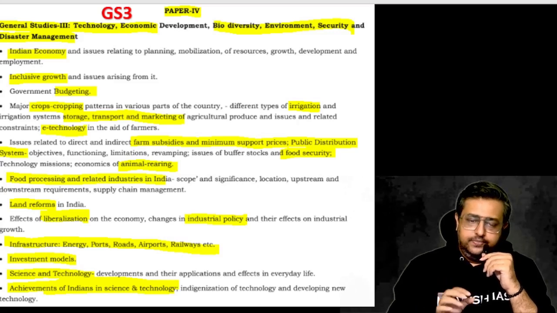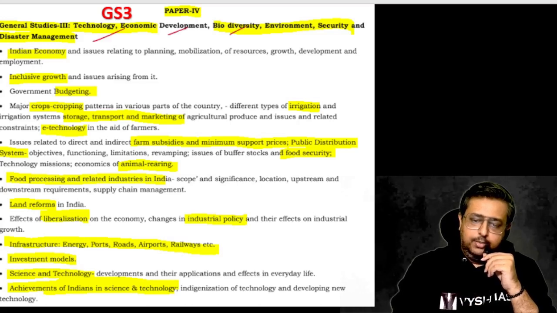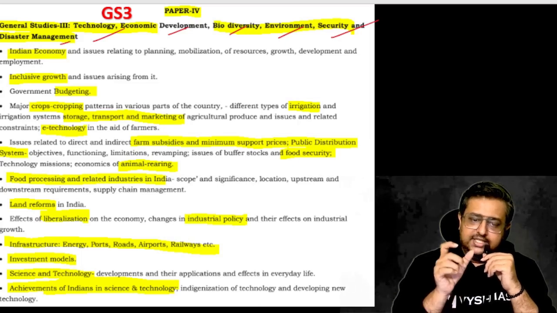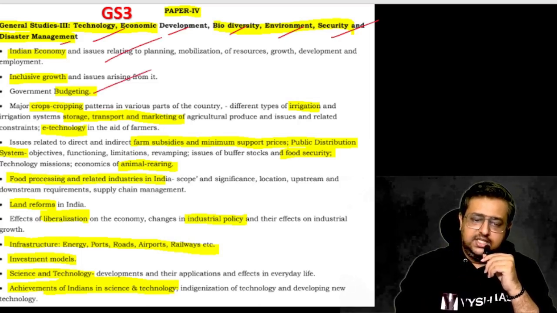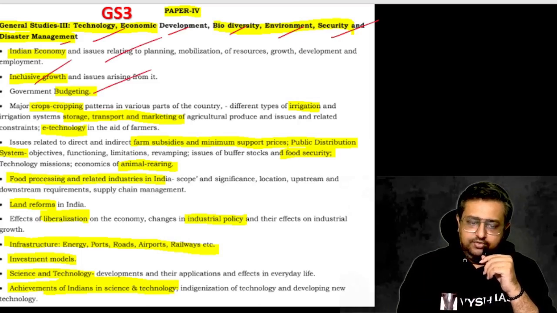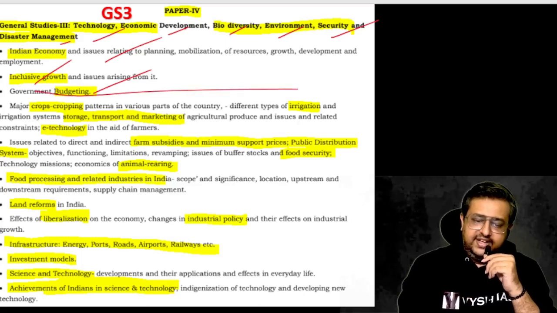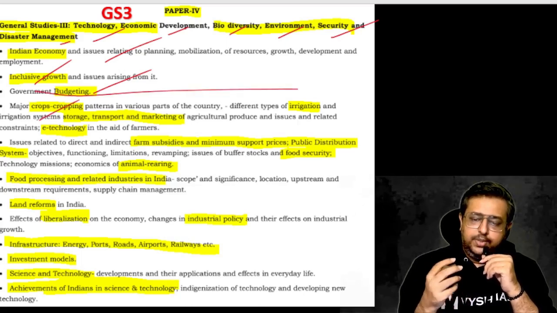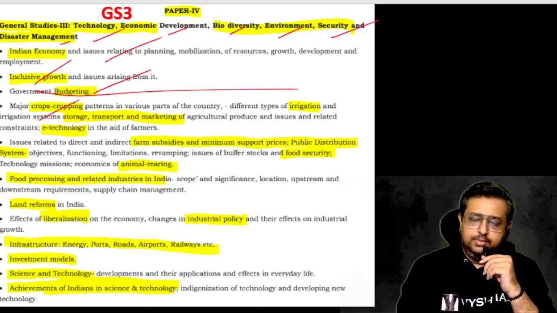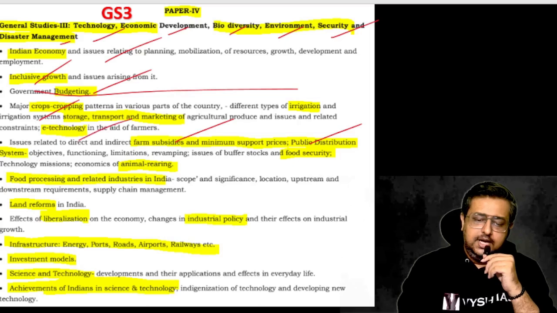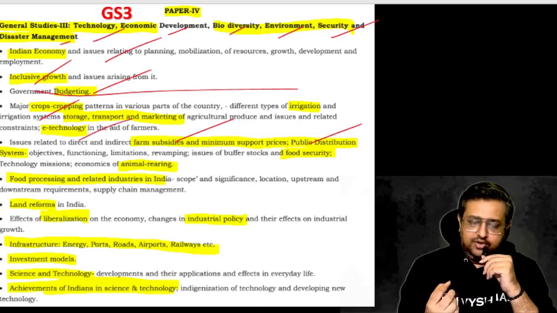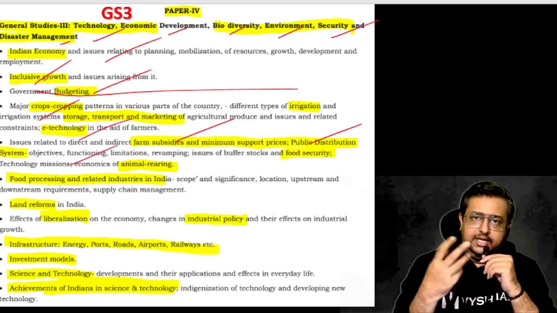Now GS3, paper 4: technology, economic development, biodiversity, environment, security, and disaster management. The main part, if you see, is economy. So India's economy, the budget, the growth of the people, the development of the country, the different rankings in different indexes. That is economy. Then we have agriculture: cropping patterns, irrigation systems, farm subsidies, minimum support price, public distribution system, technology like drones now used in farming, and directly giving money to their bank.